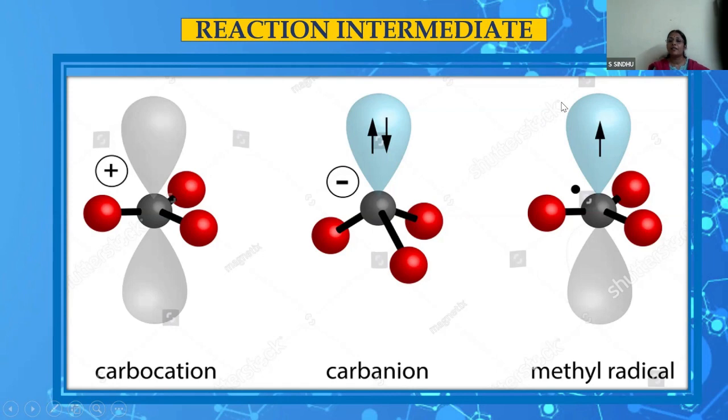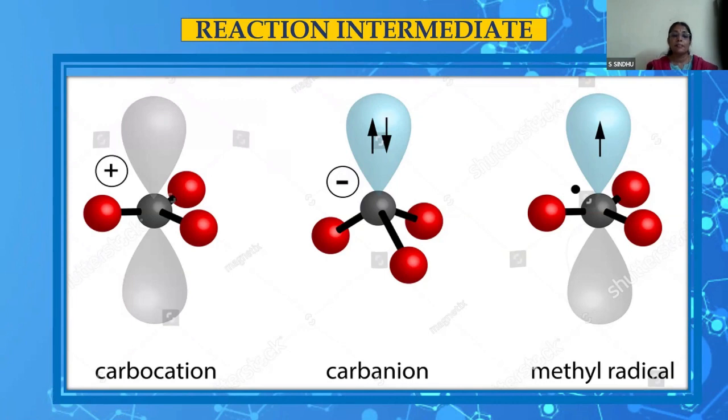And a methyl free radical or the carbon free radical generated will also have sp2 hybridization with one electron present in the unhybridized p orbital. And when it's a carbanion, you have sp3 hybridization with the extra pair, the lone pair of electrons, present in one of the sp3 hybrid orbitals. So we make the child understand with respect to the hybridization.